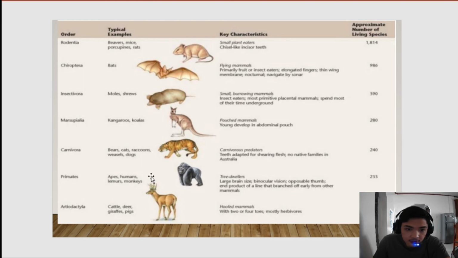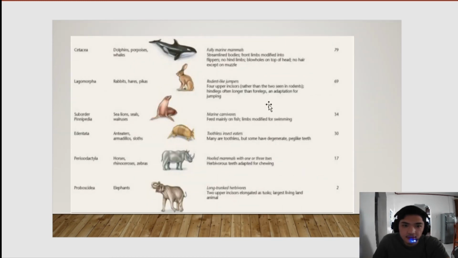Humans are listed here because these are the characteristics of humans. Artiodactyla: cattle, deer, giraffe, pigs. Their characteristic is hoofed mammals with 2 or 4 toes, mostly herbivores. Cetacea: dolphins, porpoise, whales, fully marine mammals.